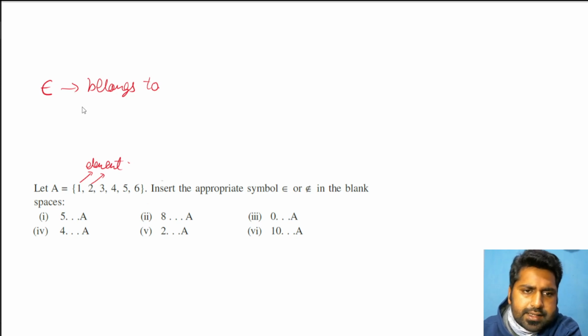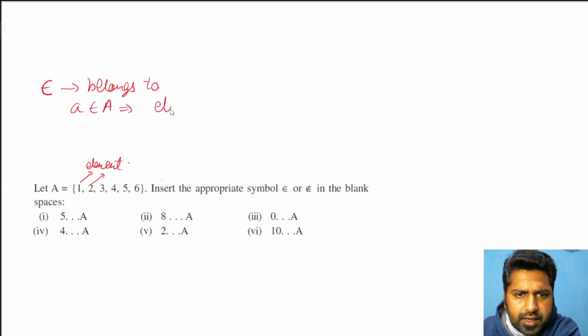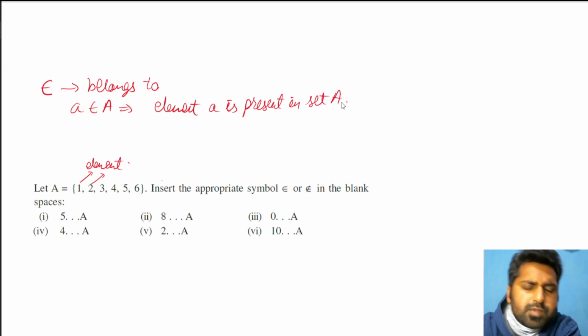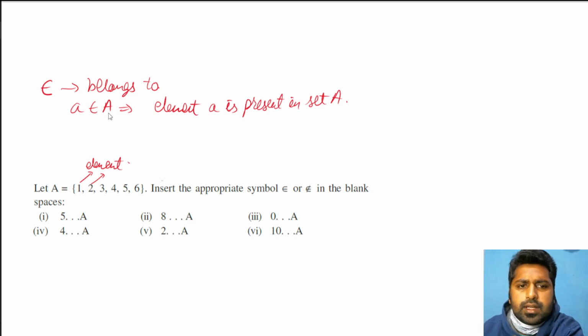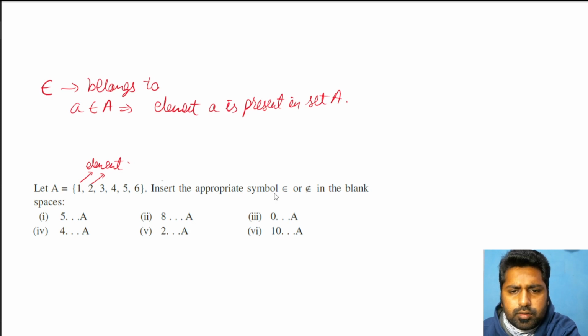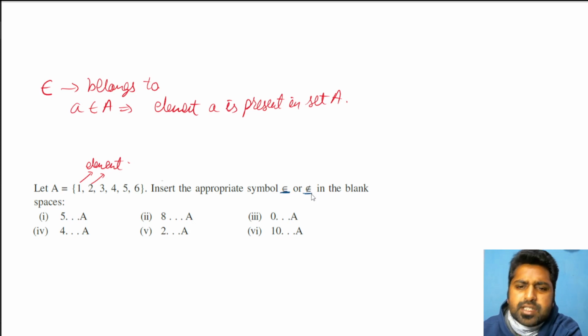So if I say a belongs to capital A, what is the meaning of it? That element a is present in set A. Small a is the element. This symbol reads as belongs to. Capital A is the set A. So we have to insert the appropriate symbol. This is belongs to. This one, with a slash, means does not belong to.